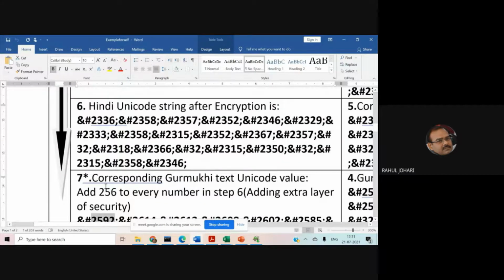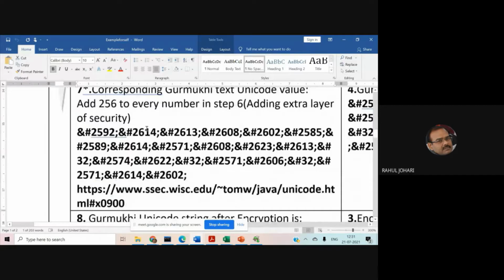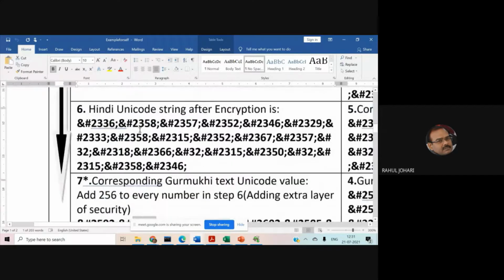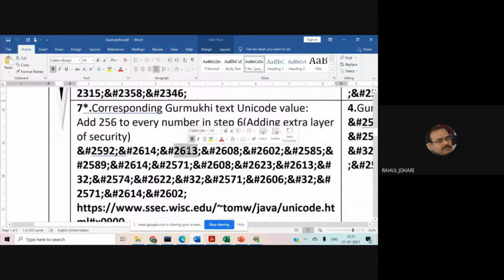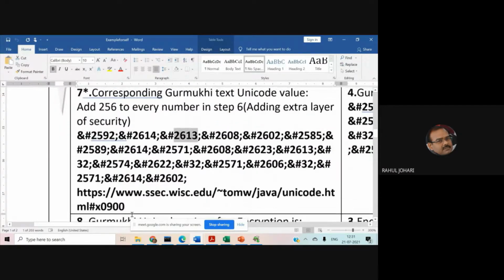So same way 2358, you add 256 to it, you get 2641. Same way 2357, you add 256, you get 2613, and so on and so forth. Let me share that site with you so that you can get a broad understanding.